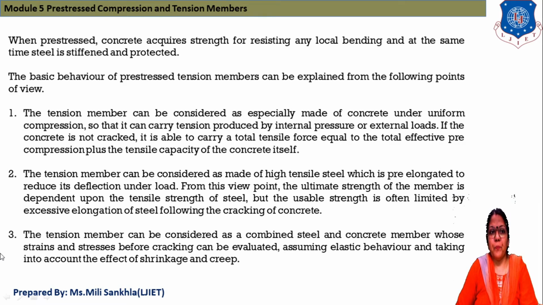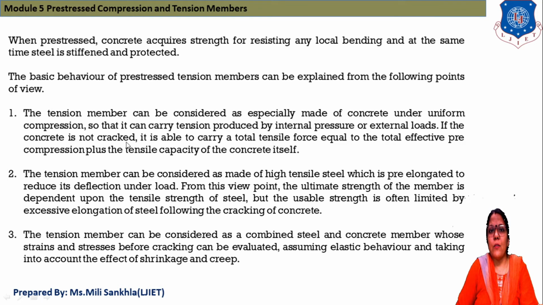Now one by one. First behavior: a tension member can be considered as made up of concrete under uniform compression, so that it can carry a tension produced by internal pressure or external load.